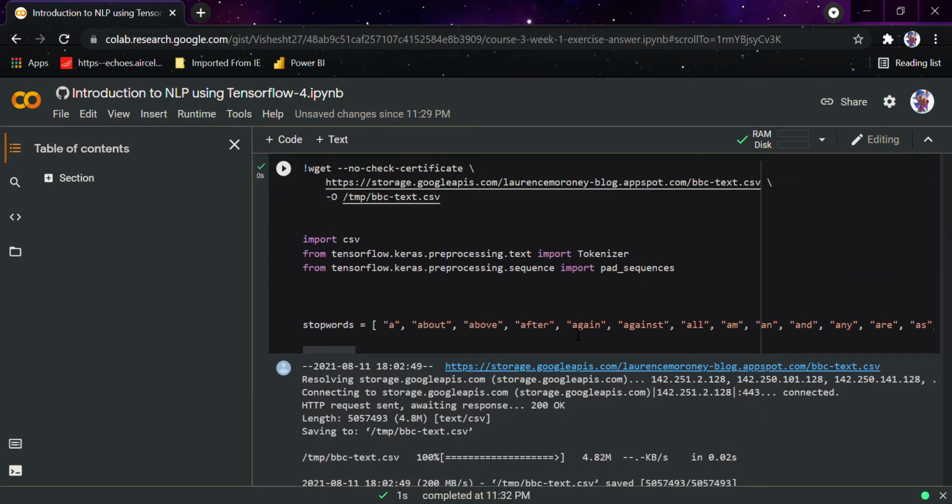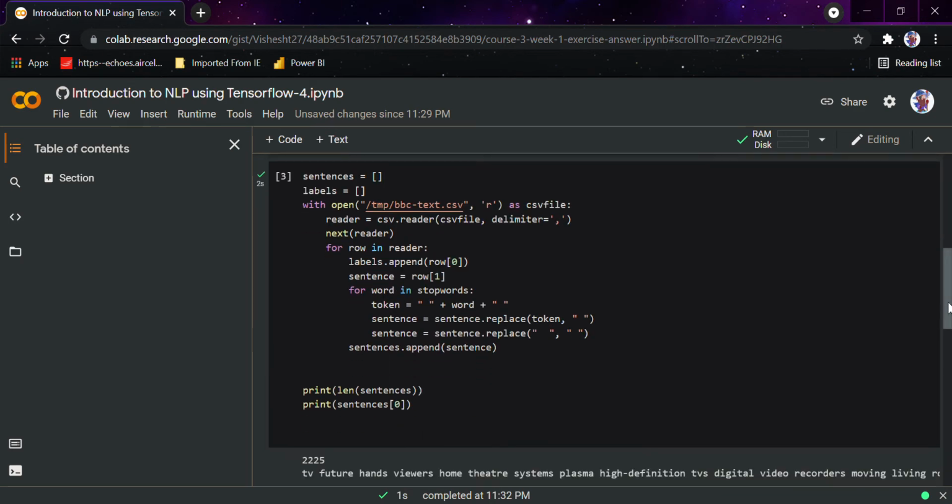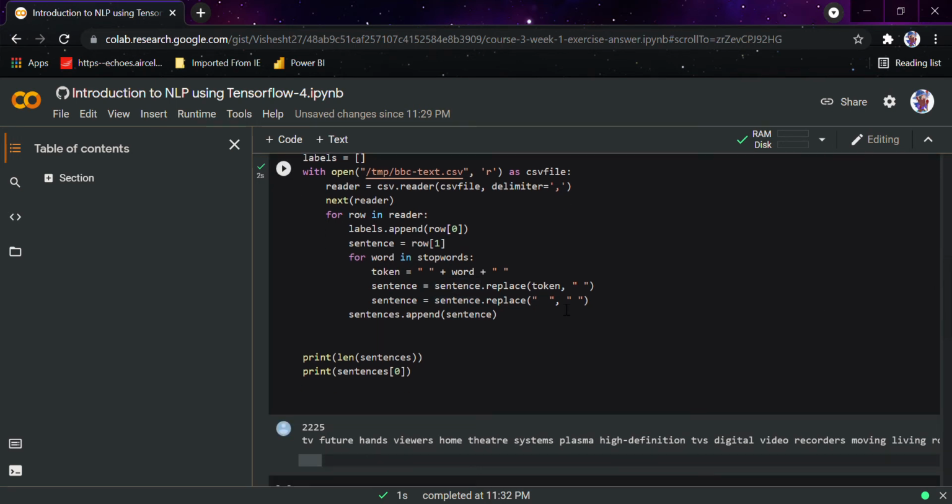One thing to notice here is there is a stop words array that has been mentioned here, and here you can see the sentence for word in stop array. We are going to tokenize and split all the things using the tokenizer. Here you can see that we are replacing all the empty spaces.